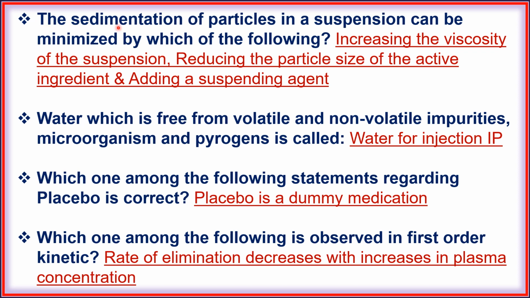Next, the sedimentation of particles in a suspension can be minimized by which of the following? Increasing the viscosity of suspension, reducing the particle size of the active ingredient, and adding a suspending agent.